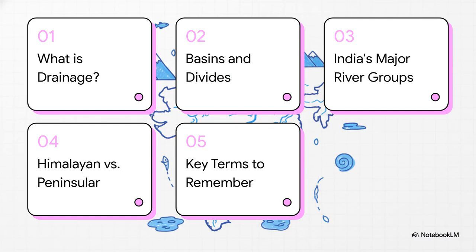So, here is our plan for today. First, we will understand the meaning of the word drainage. Then we will learn about two important ideas, basins and divides. After that, we will focus on India's two main groups of rivers and see how they are different. And at the end, we will quickly revise all the key terms you need to remember.